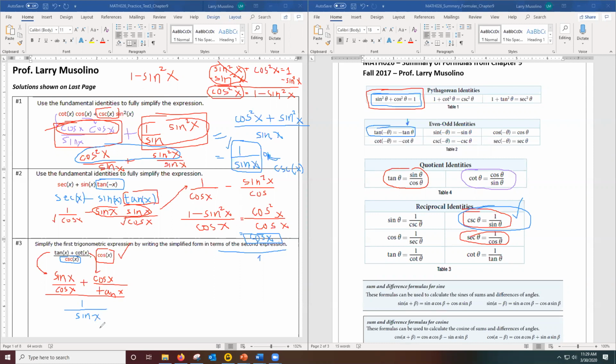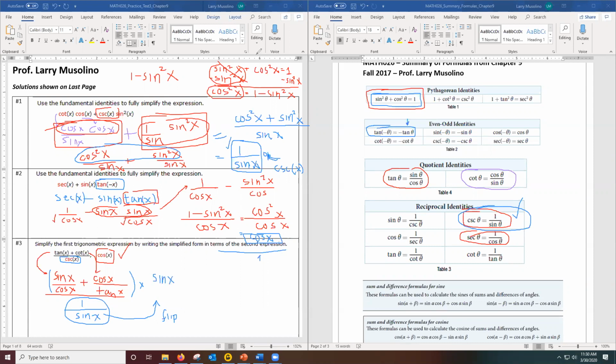All right, well, this is a pretty messy fraction, but it is one fraction divided by another. So whenever you have one fraction divided by another, you leave the top fraction alone, change to a multiplication and flip the bottom fraction upside down. So I'm going to take this guy, flip it upside down and write it as a multiplication. So that's going to be sine x over 1.